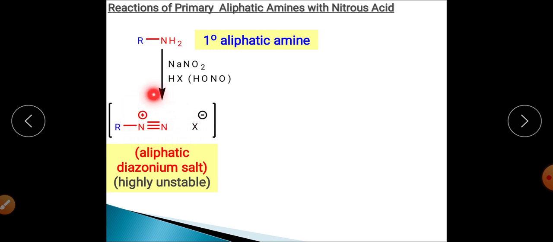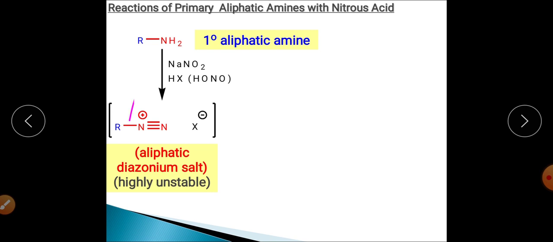N2 will be eliminated, being a good leaving group, and this aliphatic diazonium salt will get converted into R positive, a cation, and that cation can now produce different kinds of products depending upon the conditions.